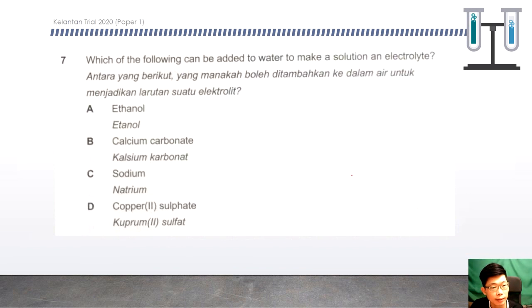Question number 7. Which of the following can be added to water to make the solution an electrolyte? Add to water means form a solution. Ethanol is not ionic, so cannot. Calcium carbonate is insoluble in water although it is an ionic compound. Sodium cannot, so copper(II) sulfate is the answer.